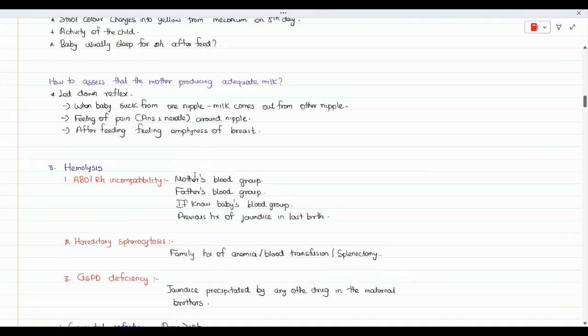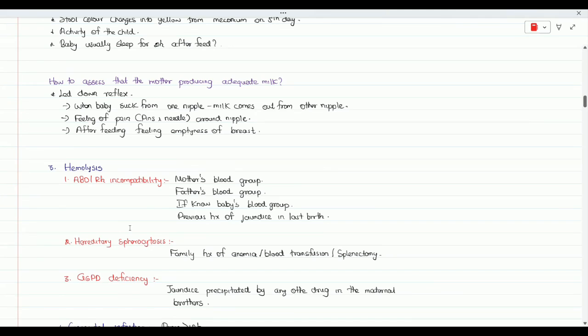If the mother knows, at the time of delivery they usually do the blood grouping of the child. So if she knows that, you can mention that. And also, as I mentioned earlier, previous history of jaundice in any previous birth. If you know, just mention it.